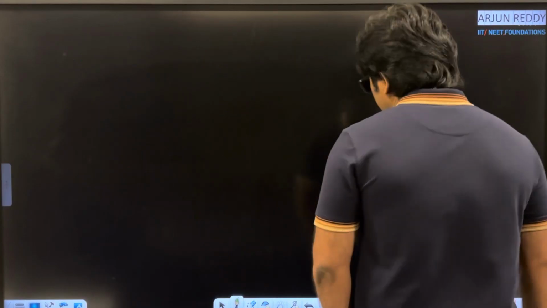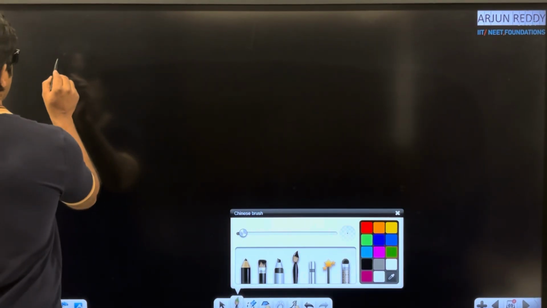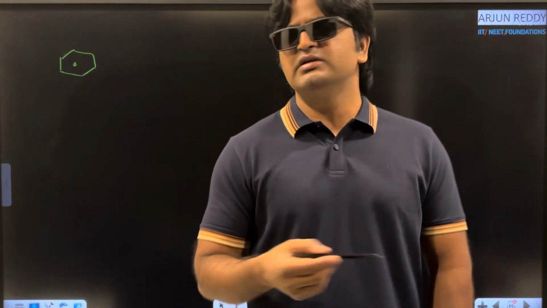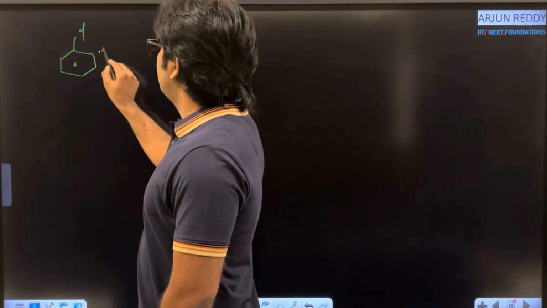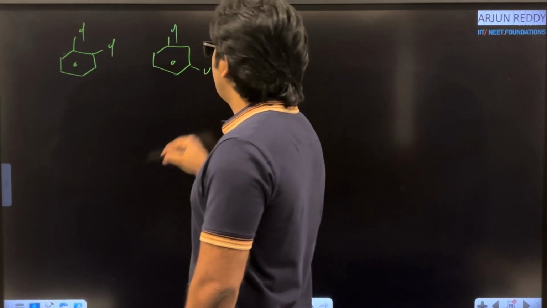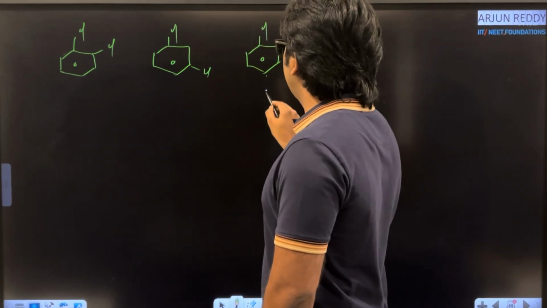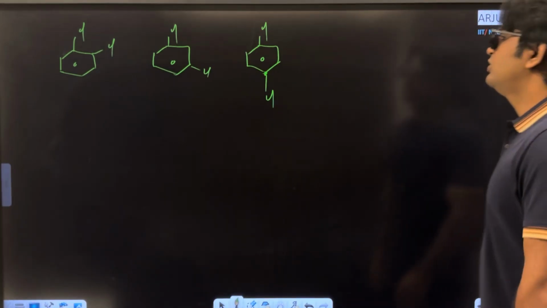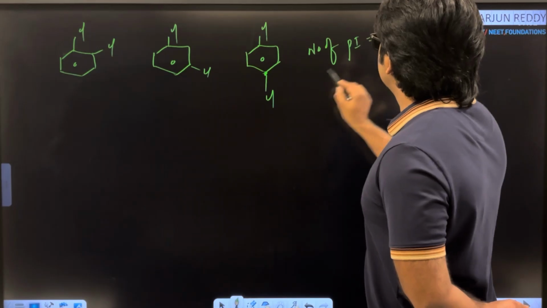Clear? I am giving some examples from aromatic ring systems. Those are also very important. I am trying with dichlorobenzene, dibromobenzene, anything. Dichlorobenzene is given. How to arrange chlorine atoms here? Chlorine and chlorine 1, 2 position, and same chlorine atoms I am taking at 1, 3 position. Even you can arrange at 1, 4 position, chlorine and chlorine. Clear? How many isomers are there? Total 3 positional isomers. Number of positional isomers equals to 3.